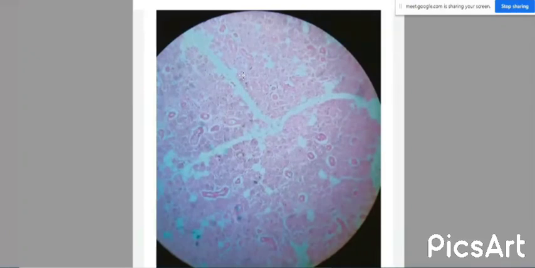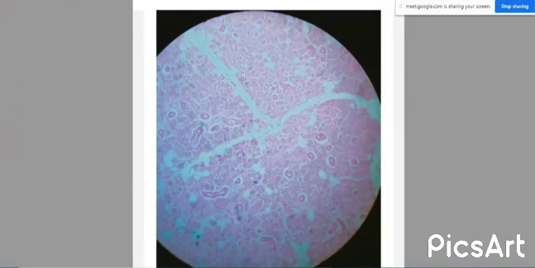A crescent-shaped or semilunar-shaped cap of serous cells can be seen over a mucous acini. A mucous acini associated with a serous cap is known as a serous demilune. Here also the connective tissue capsule subdivides the substance into lobes and lobules.